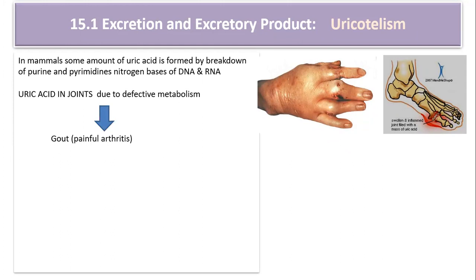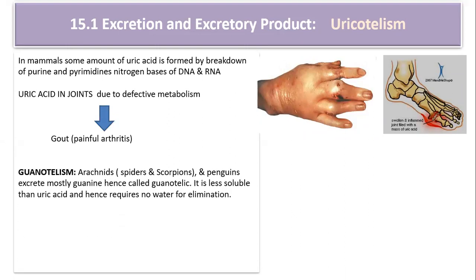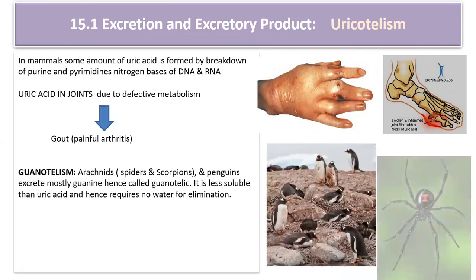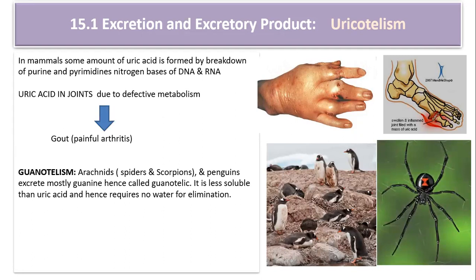They eliminate the nitrogenous waste product in the form of guanine, so these are referred to as guanotelic animals. Guanine is less soluble than uric acid, and hence it requires almost no water for elimination. So the phenomenon is called guanotelism. The examples are penguins, spiders, and scorpions.